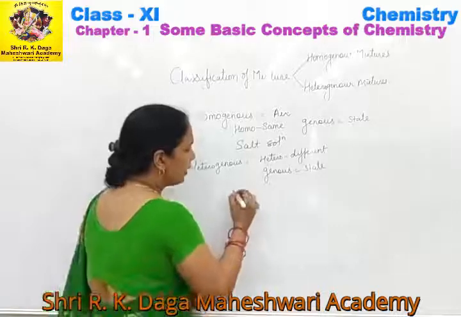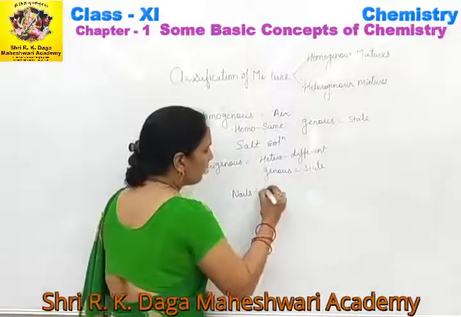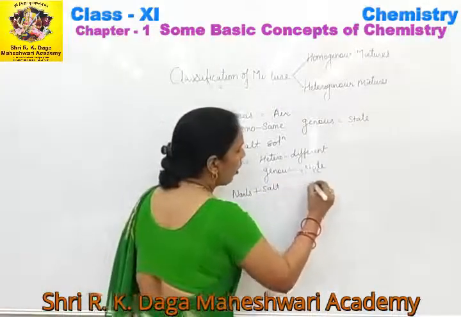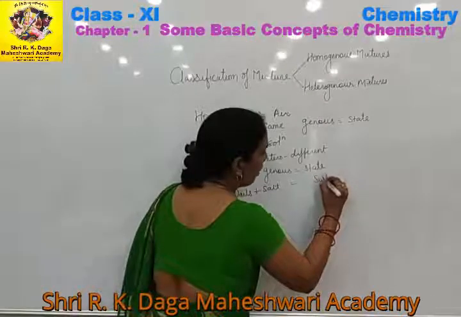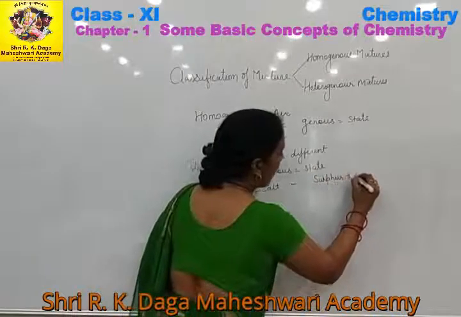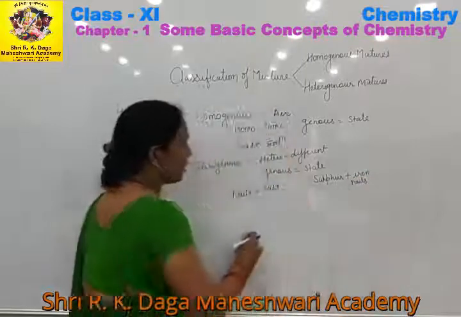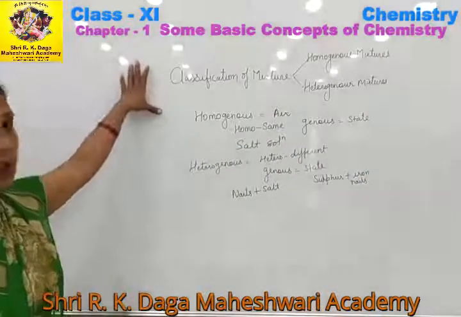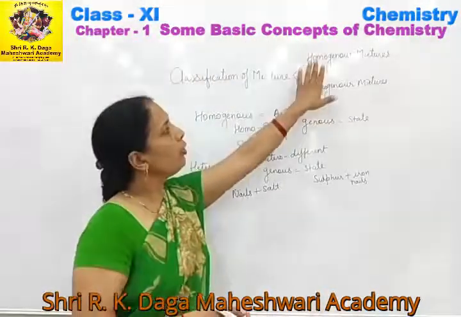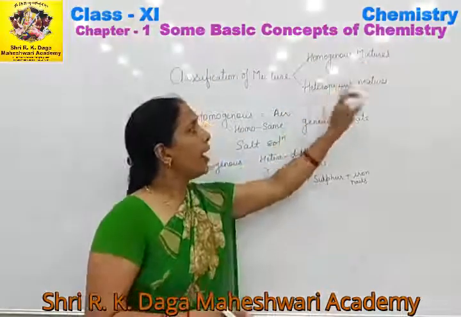For example, nails plus salt, or sulfur plus iron nails. All these are examples of the heterogeneous mixture. So this is the classification of the mixture. Mixture is classified into two classes, homogeneous mixture and heterogeneous mixture.